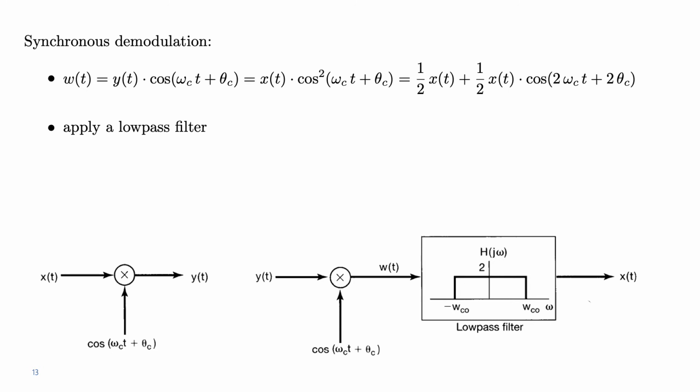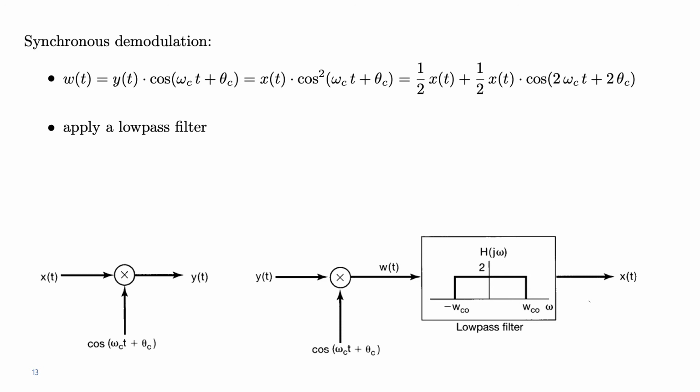We're using exactly the same carrier that was used to modulate. So the same frequency omega c and the same phase theta c. So cosine of omega c t plus theta c. We recall that y of t was x times the same cosine. So W will be x times the square of the cosine of omega c t plus theta c. We know that the square of the cosine is equal to 1/2 plus 1/2 a cosine at double frequency, and therefore we have the result at the top right of this slide.